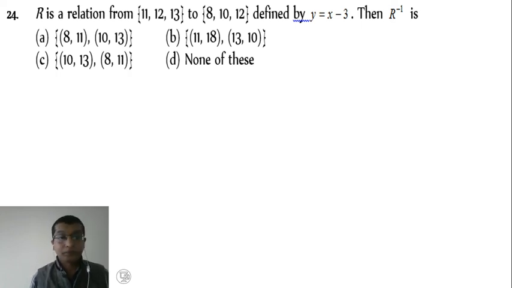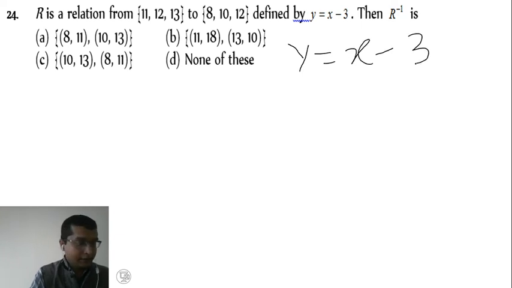Okay. Now example number 24. R is a relation from {11, 12, 13} to {8, 10, 12} defined by the relation y equal to x minus 3, or we can write x minus y equal to 3.